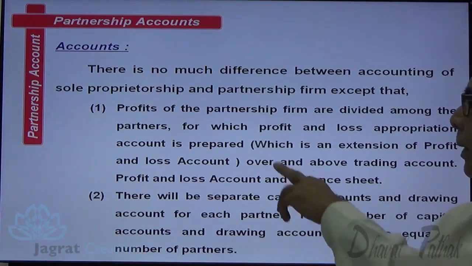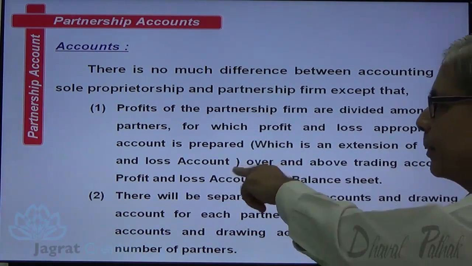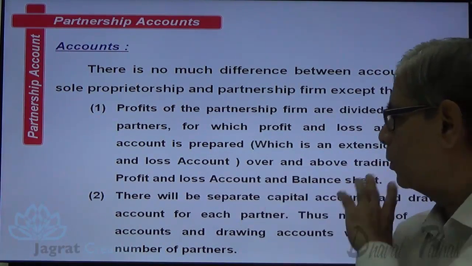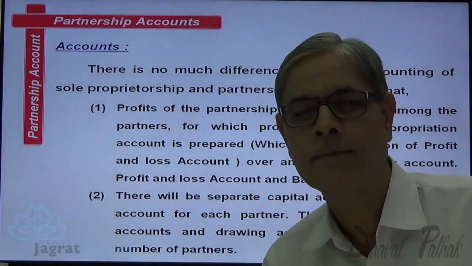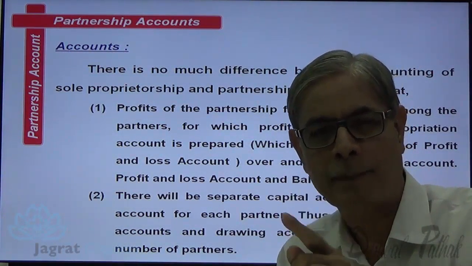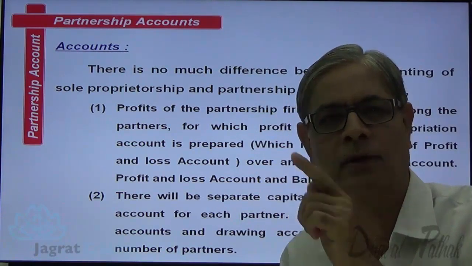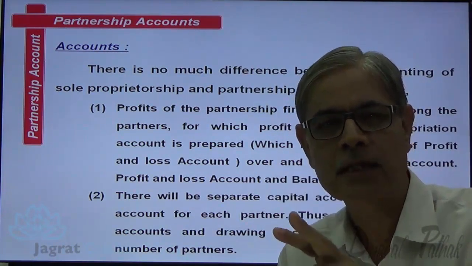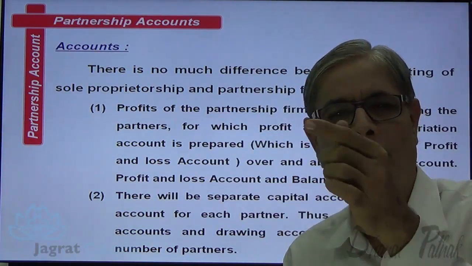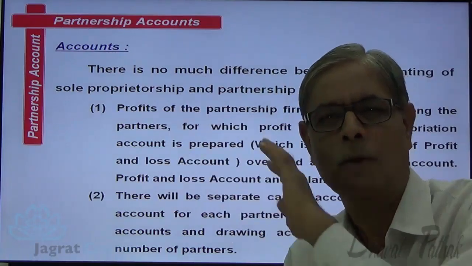That profit and loss appropriation account is an extension of the profit and loss account. So this profit and loss appropriation account is prepared over and above the trading account, profit and loss account and balance sheet. In sole proprietorship final accounts, we prepare trading account, profit and loss account and balance sheet. In partnership, we prepare the trading account same as sole proprietor. We prepare profit and loss account same as sole proprietor.